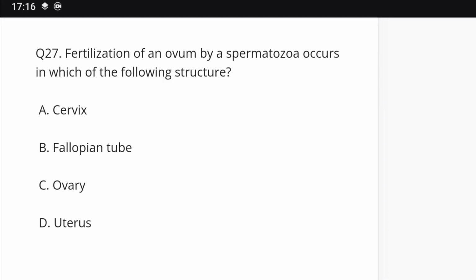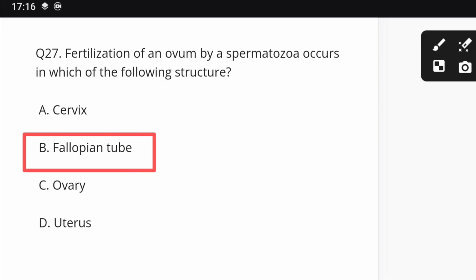Question number 27. Fertilization of an ovum by a spermatozoa occurs in which of the following structures? Cervix, fallopian tube, ovary, and uterus. Right answer is B, fallopian tube.